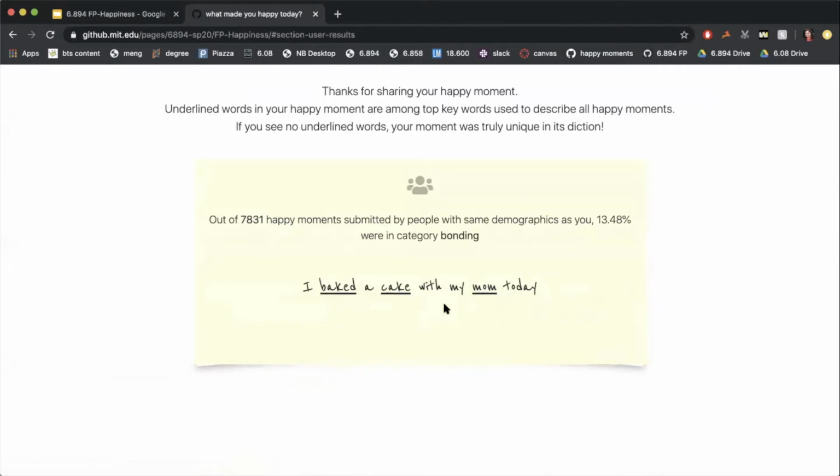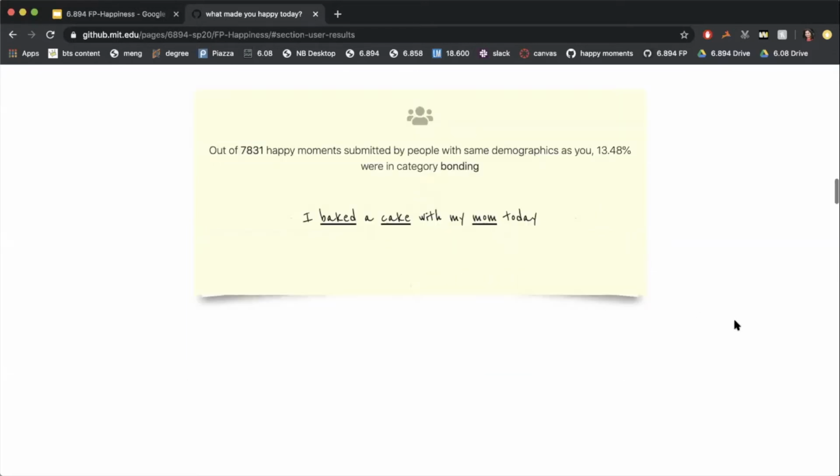Underlined words in the happy moment correspond to words that are keywords used to describe all happy moments. The user is also presented with a statement that tells them the percentage of people in their demographics that shared a happy moment in the same category as them.